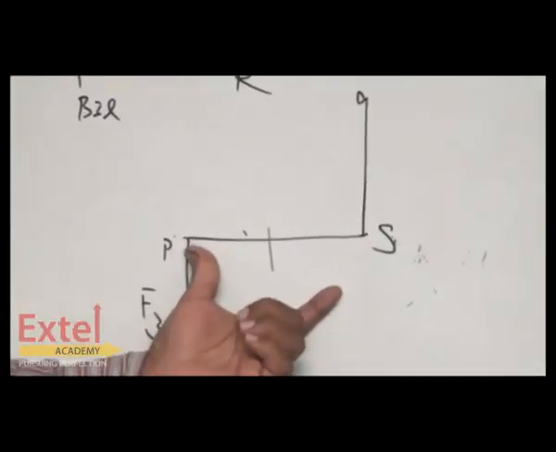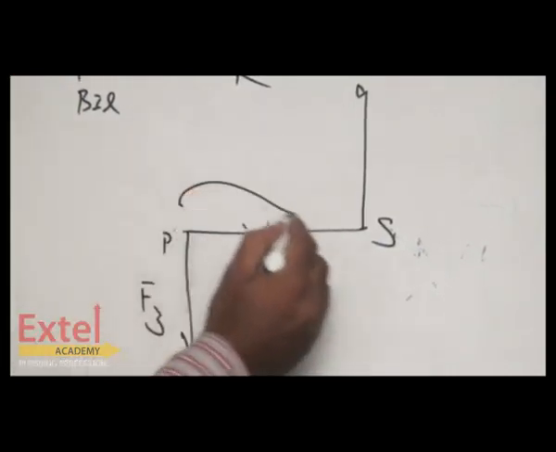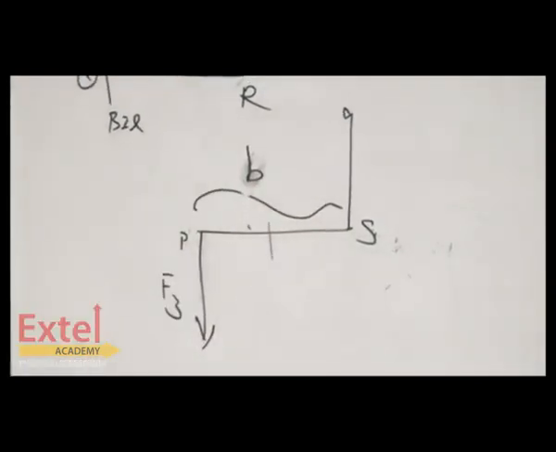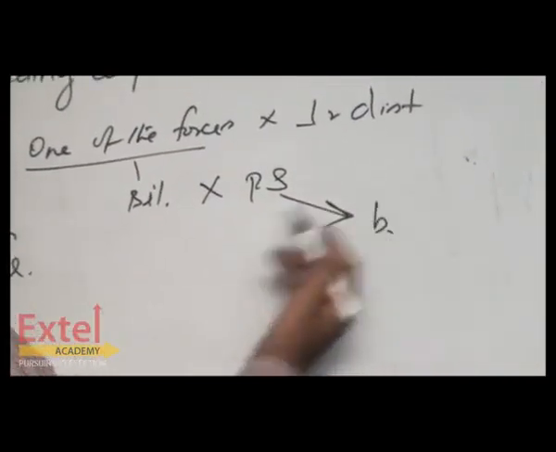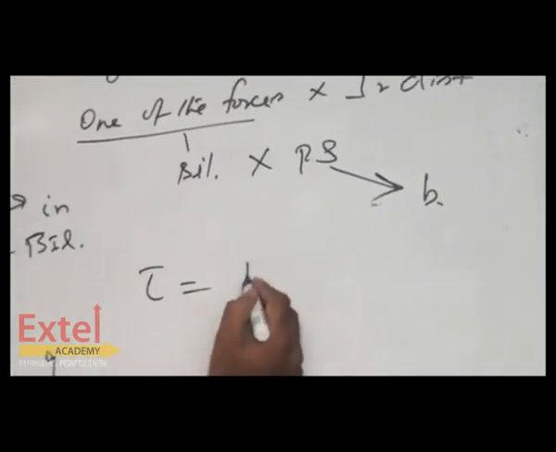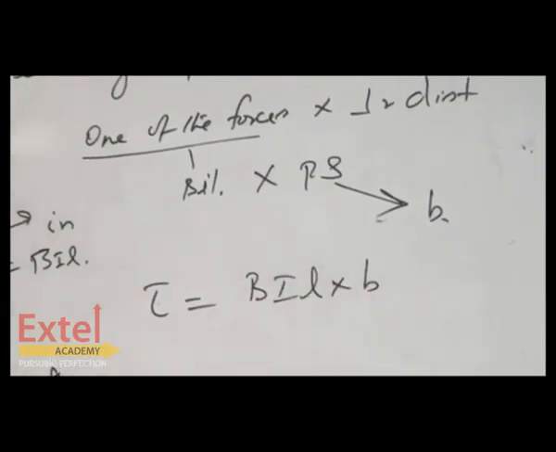So you can say that PS is the perpendicular distance, which is nothing but the breadth of the coil, b. The PS is the breadth of the coil. So the moment of a deflecting couple tau is equal to BIL into b.